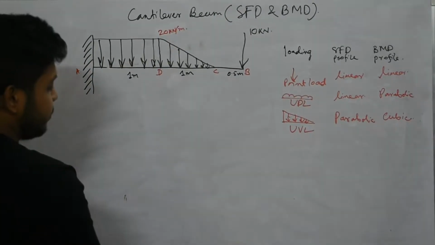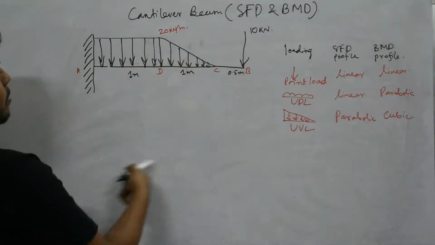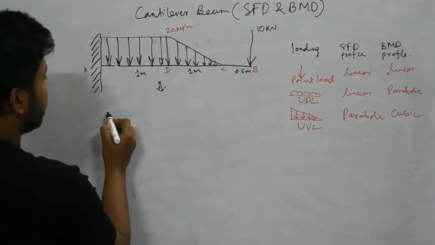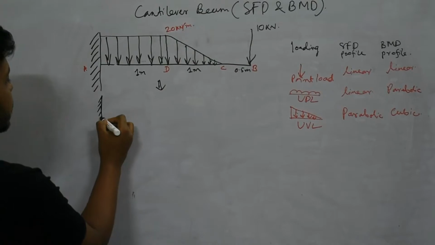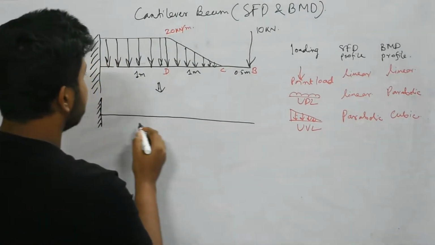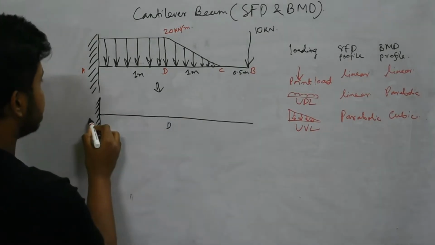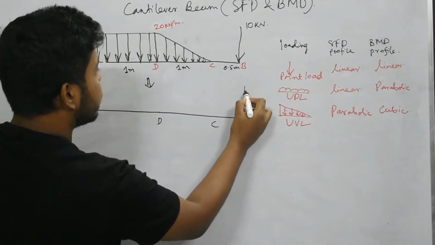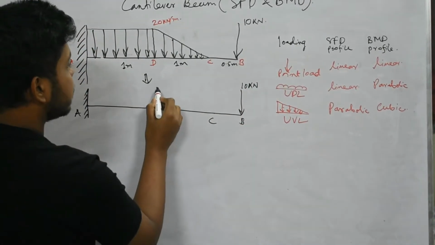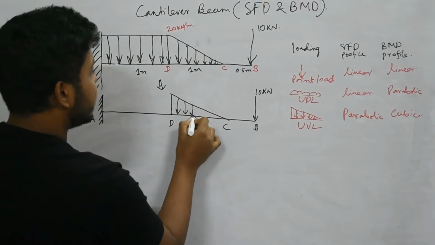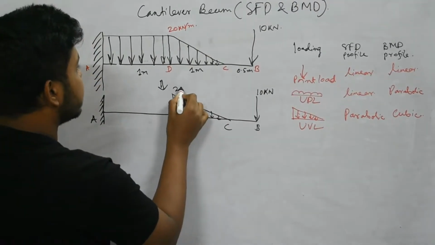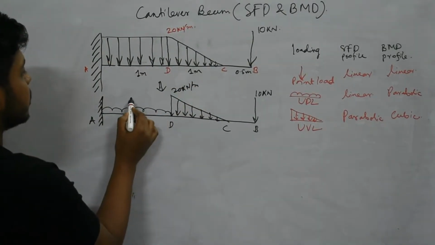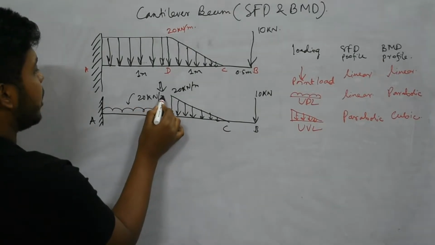Now this may look like a very complex problem, but if we simplify it, say this point is D, this is A, this point is C and this is B. So here is one point load of 10 kilonewton, here is the UVL, and this is nothing but a UDL part, that is also 20 kilonewton per meter.